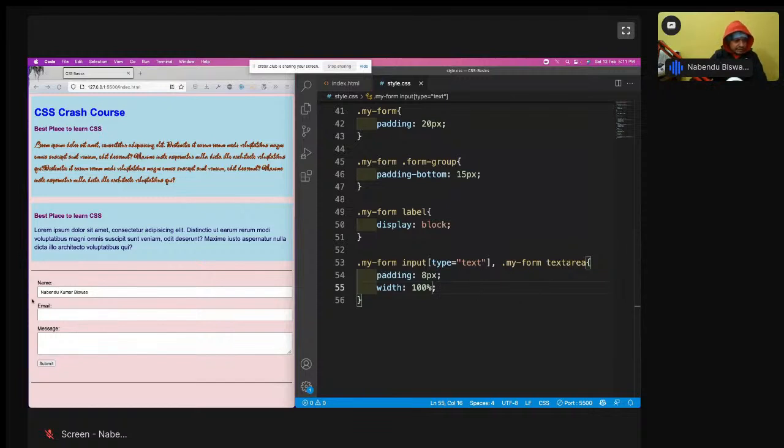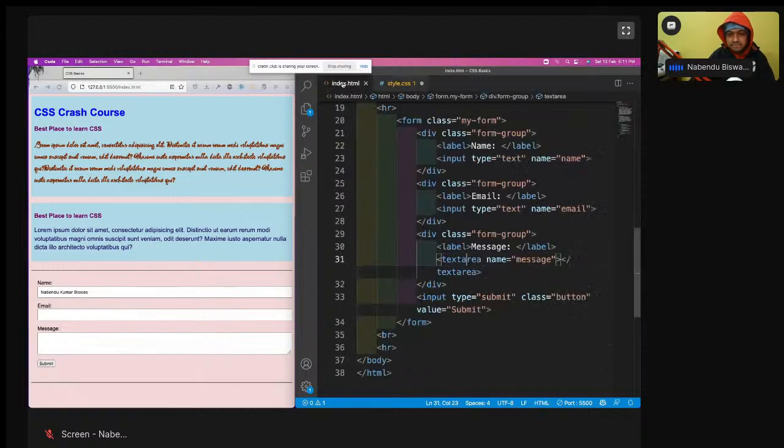The only thing which is remaining is to make this button also look very good. So how to make this button very good? Okay, so let us make this button also very good. So we'll do this dot button, because the class of button is there, so I'm choosing the class of button.